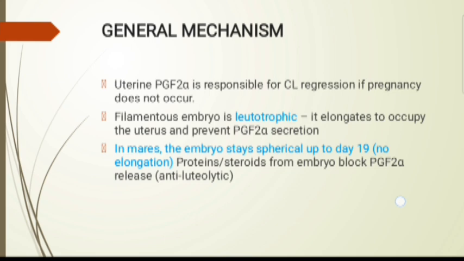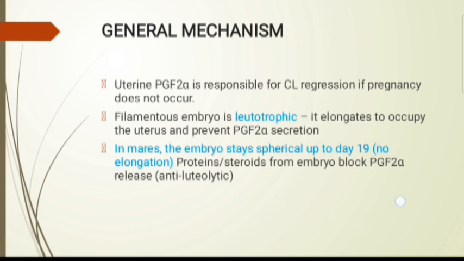Arachidonic acid is an important substrate for the cyclooxygenase pathway. The cyclooxygenase pathway leads to the synthesis of PGF2 alpha. So we can say that binding of oxytocin and oxytocin receptors causes release of PGF2 alpha, and when this PGF2 alpha reaches the ovary, it causes more and more release of oxytocin. So there will be more and more release of PGF2 alpha till luteolysis is complete. Here uterine PGF alpha is responsible for CL regression if pregnancy does not occur.